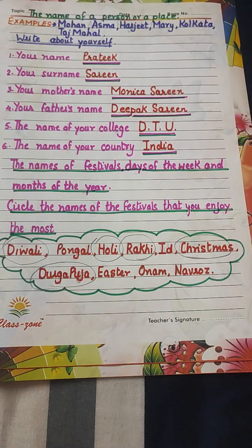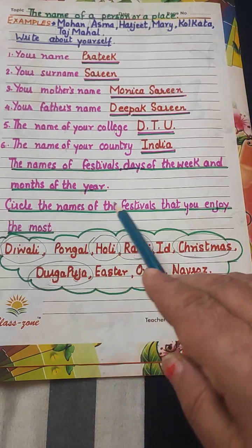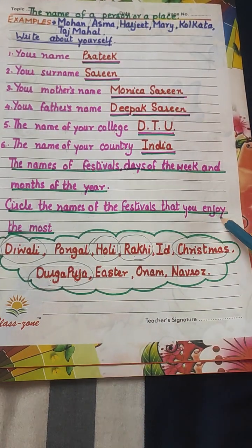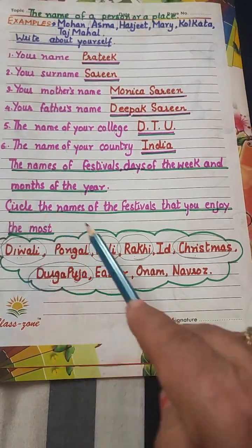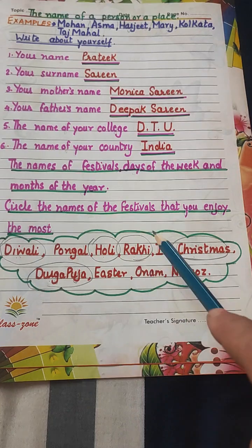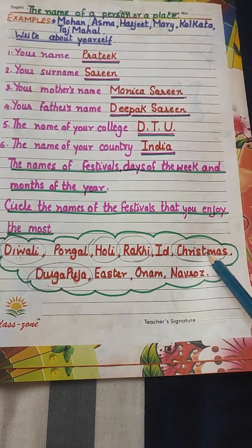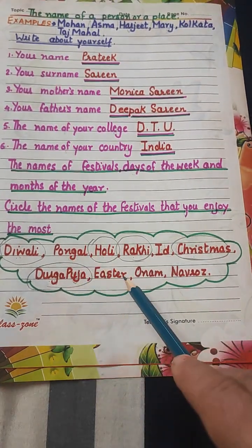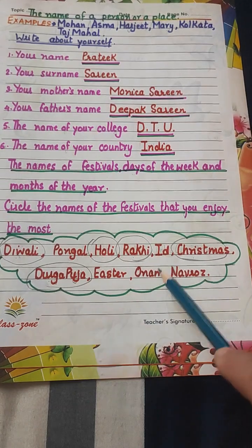The names of festivals, days of the week, and the months of the year always begin with a capital letter. Circle the names of festivals that you enjoy the most. Diwali, Pongal, Holi, Rakhi, Eid, Christmas, Durga Puja, Easter, Onam, Navroz.